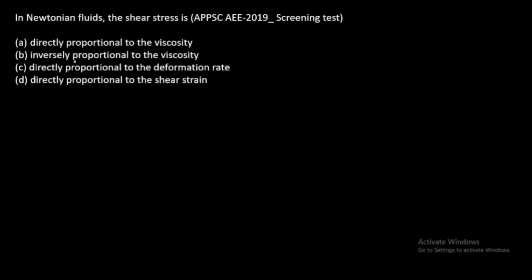Question number 11. In Newtonian fluid, the shear stress is directly proportional to the viscosity, inversely proportional to the viscosity, directly proportional to the deformation rate, directly proportional to the shear strain.